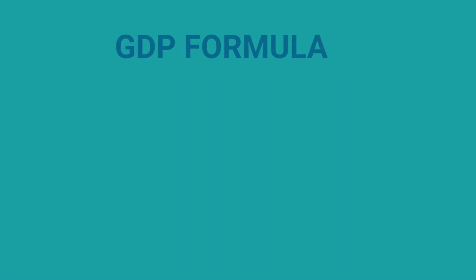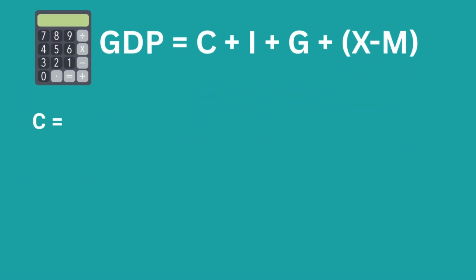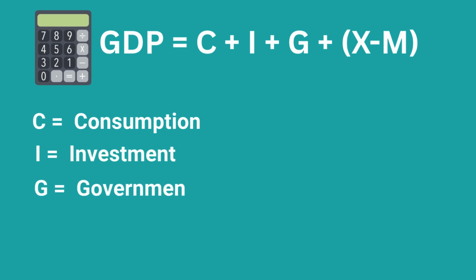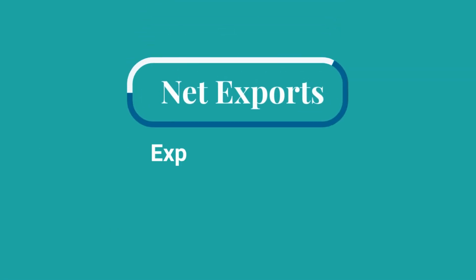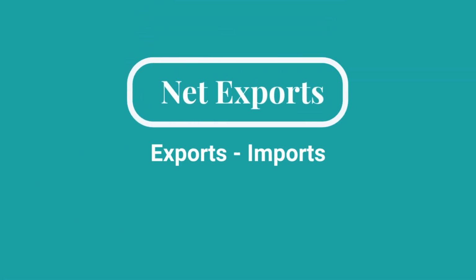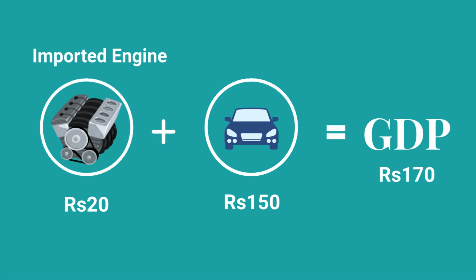In equation form, GDP can be expressed as GDP = C + I + G + X - M, where C represents consumption, I for investment, G for government spending, and X and M represent exports and imports. Here we are considering net exports because if only exports were added, the value of imported goods and services consumed domestically would be counted as a part of GDP, leading to double counting.